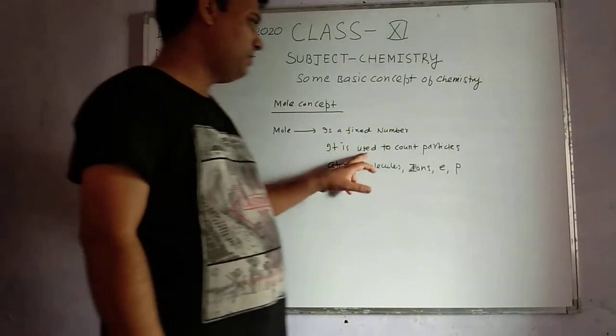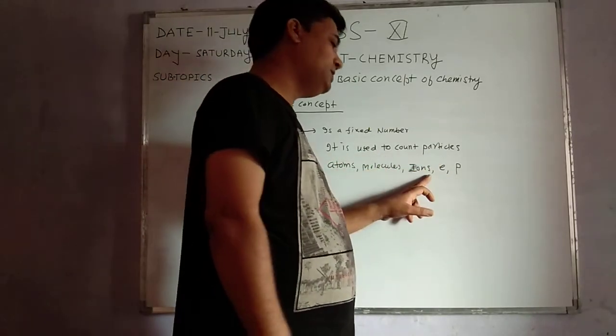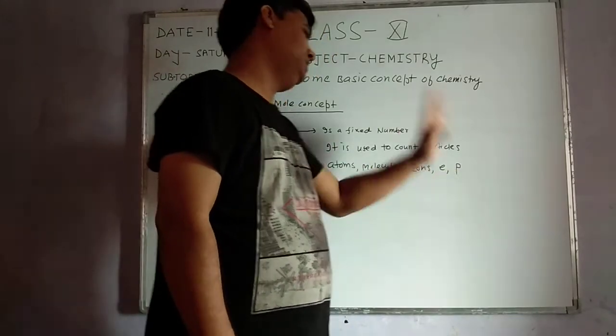It is used to count particles. Particles may be atoms, molecules, ions, electrons, or protons.